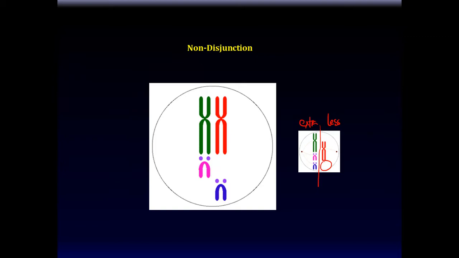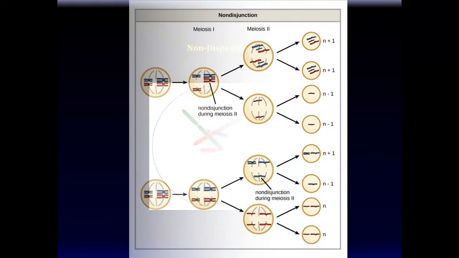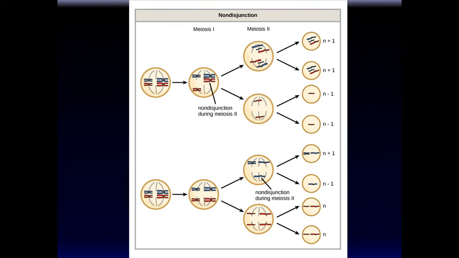So non-disjunction can cause one cell to have one extra chromosome pair and the other one to have one less. Non-disjunction can occur in the first part of meiosis or the second part, meiosis 1 or meiosis 2, and the results are very different.